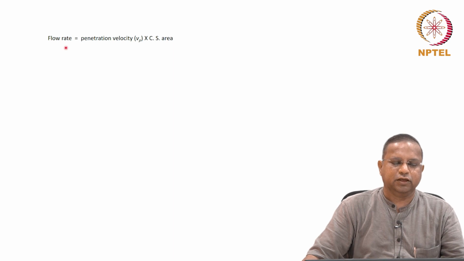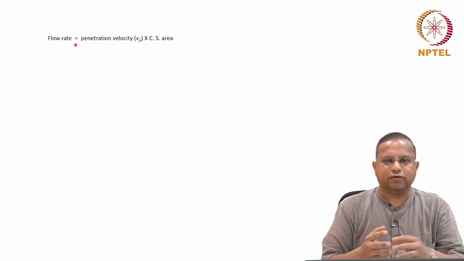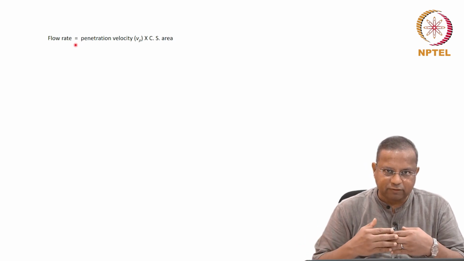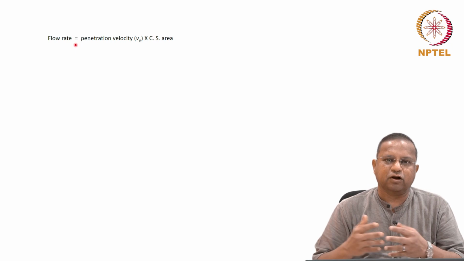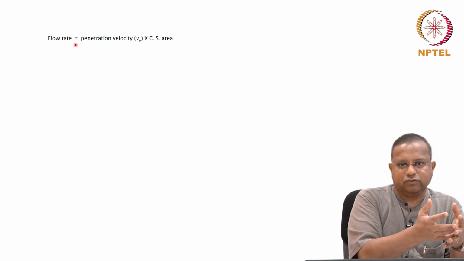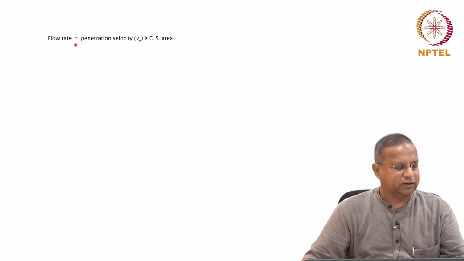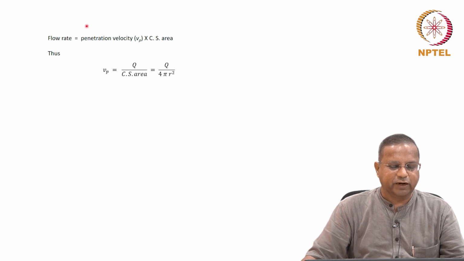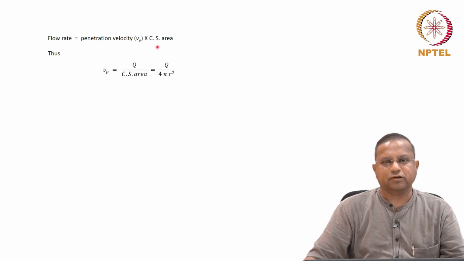Now, the flow rate is nothing but velocity times cross-sectional area. In the context of capillary flow, the velocity is called the penetration velocity because it penetrates into the matrix. That's probably why it's called the penetration velocity. Penetration velocity, indicated by the symbol Vp, times the cross-sectional area equals the flow rate. Therefore, the penetration velocity is nothing but the flow rate divided by the cross-sectional area. In this case, flow rate by pi r squared. It's a circular cross-section.